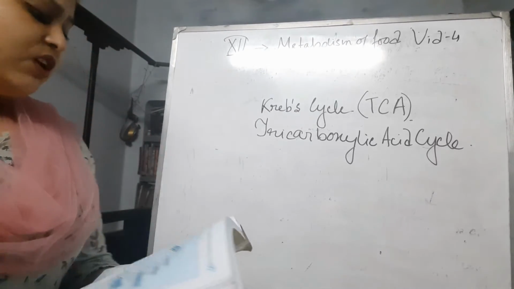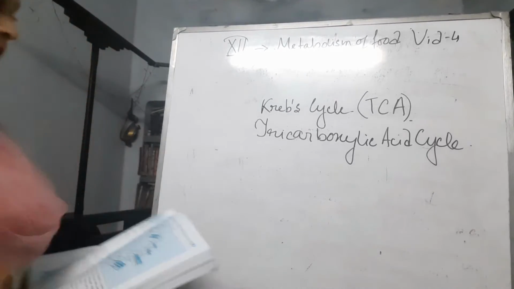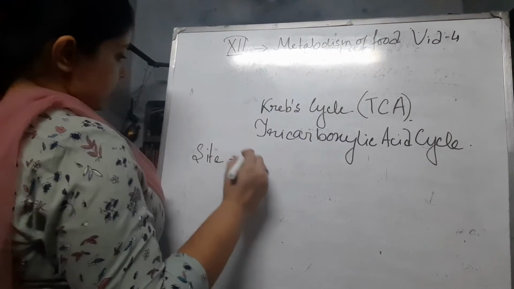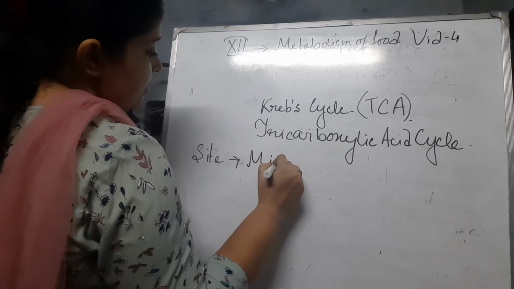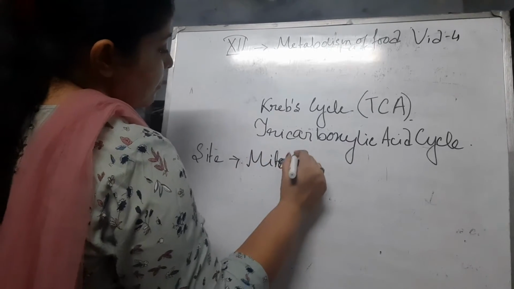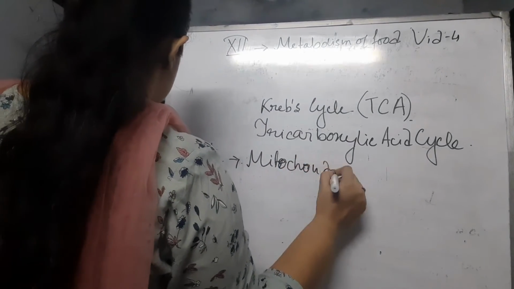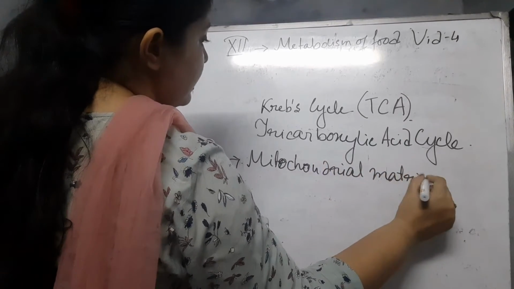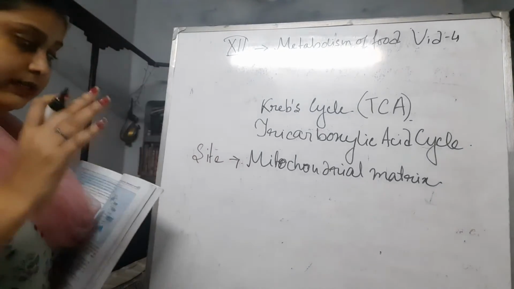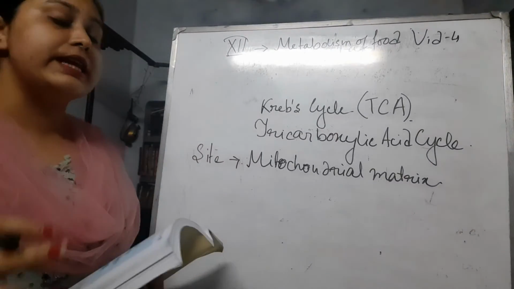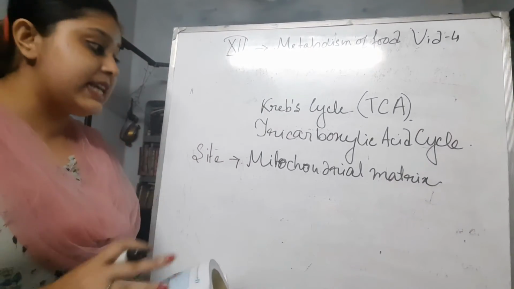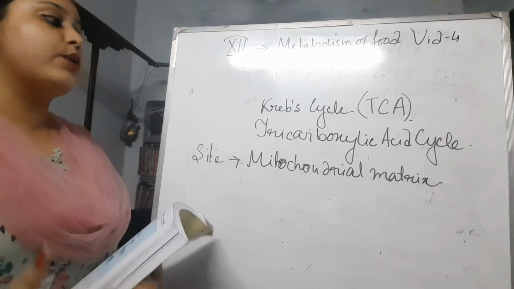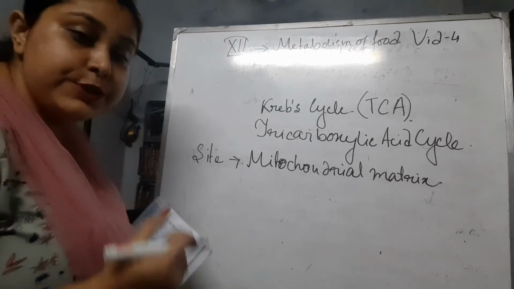So what is the site of it? The site of it is mainly the mitochondrial matrix. In the previous video, glycolysis happened in the cytoplasm, but the TCA cycle happens in the mitochondrial matrix. Then we are going to learn what the end products of it are.